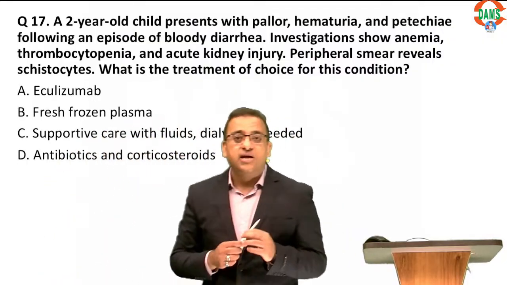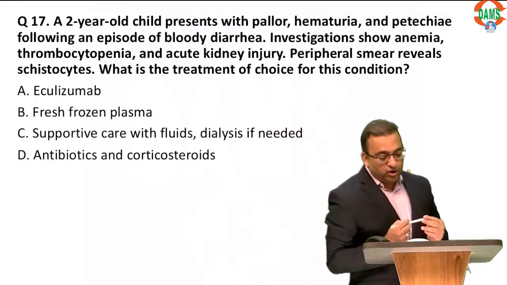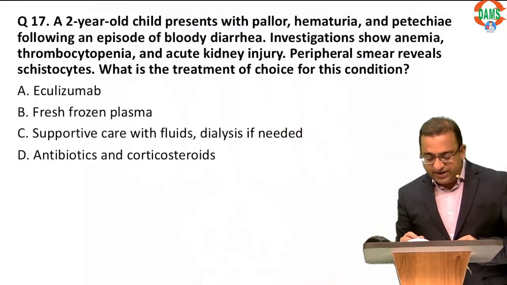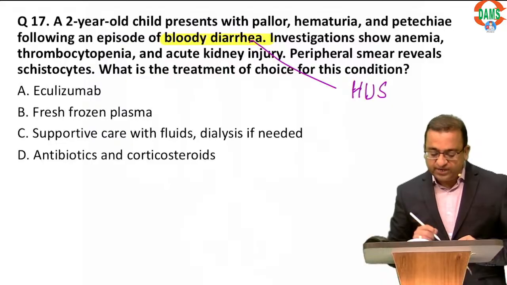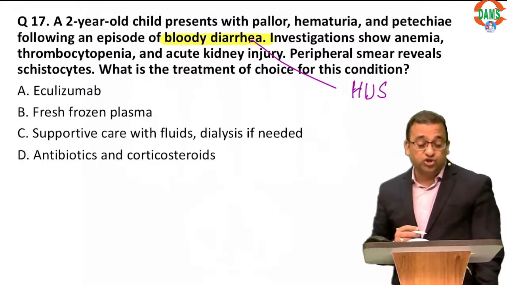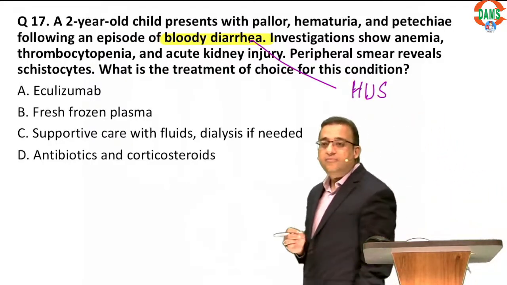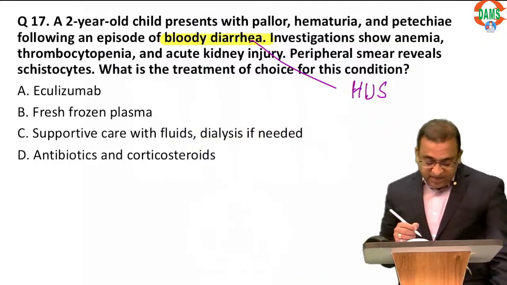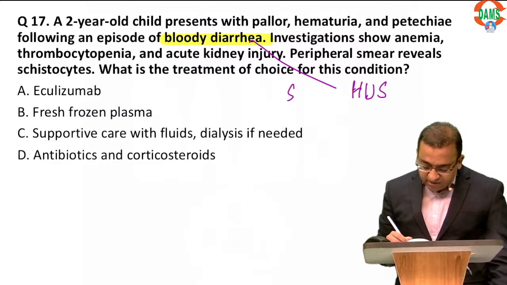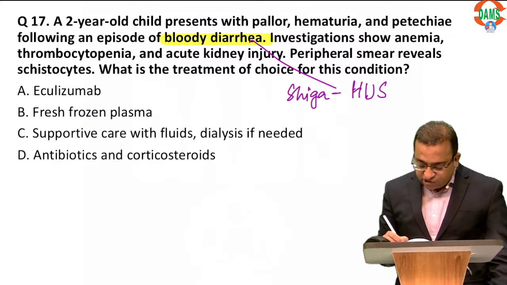Okay. Now my question to you guys is, in this patient who has question 17, diarrhea, and now he has got HUS, diarrhea or dysentery related HUS, what is your drug of choice? Question 17, guys. This is actually diarrhea related, I would say most probably a Shiga toxin associated HUS.